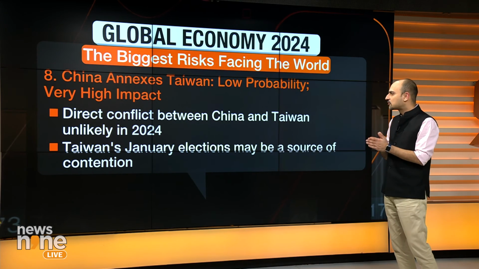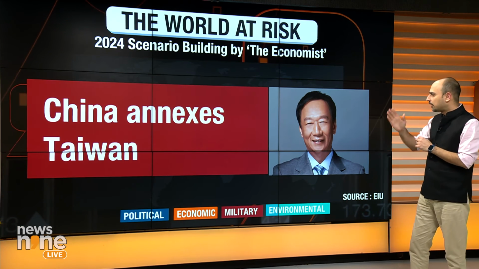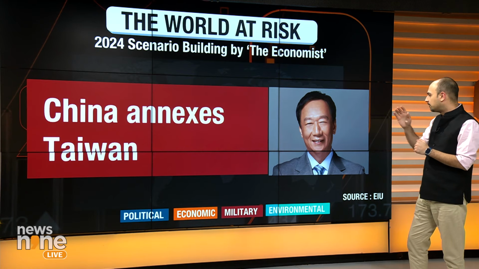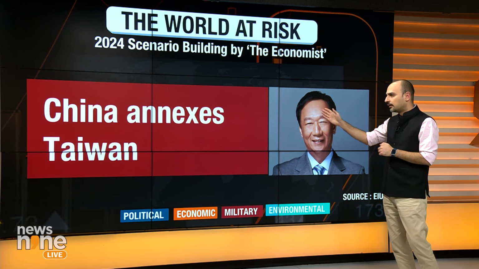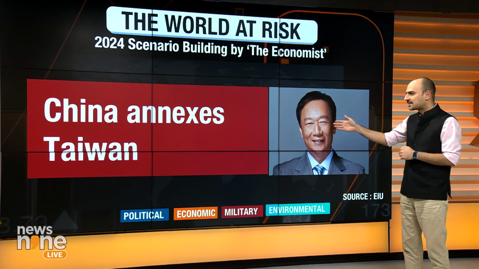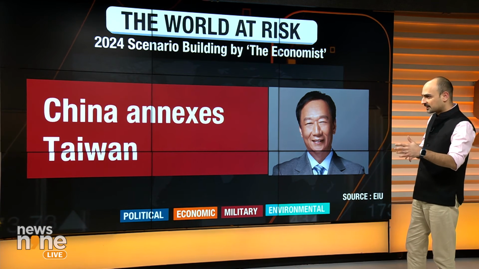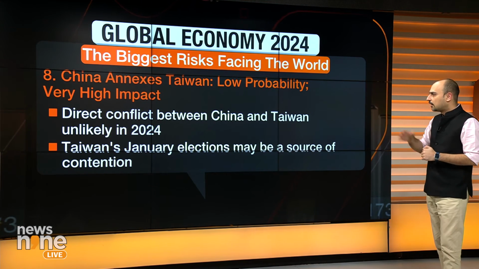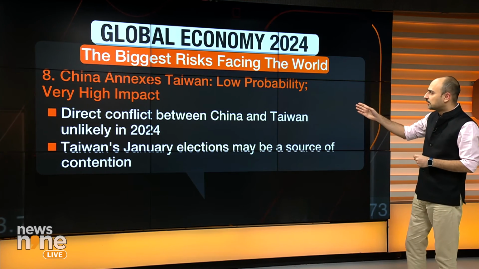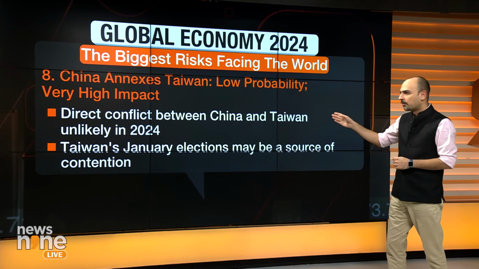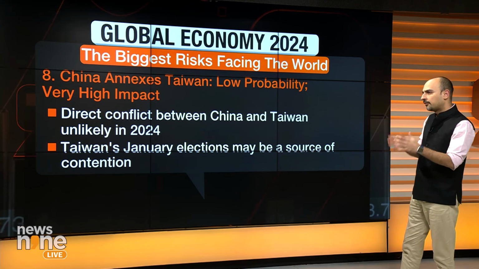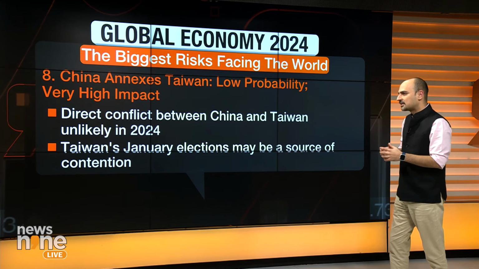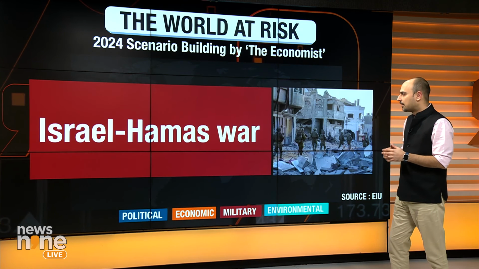Let's move on to the next risk we are talking about. We are talking about, okay, we've done China annexing Taiwan. This becomes now a military risk, as it was even a political risk. And we've spoken about this, so maybe we can move on to the next one, where we are again looking at, again, the Economist says that this is low probability, very high impact, but if Taiwan were to get annexed by China, then it obviously becomes a problem.